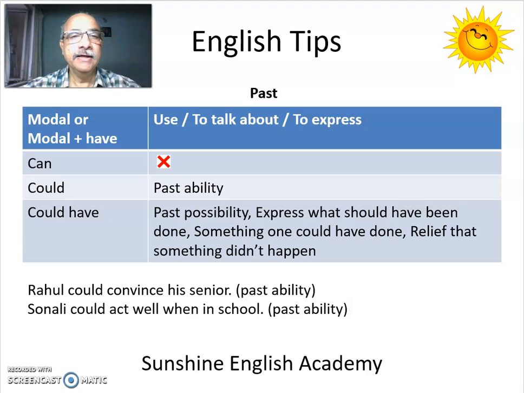Like will, can cannot be used to talk about the past. Could can be used to talk about past ability. Let's look at the examples. Rahul could convince his senior. He was able to convince his senior. Sonali could act well when in school. When she was in school, she could act well. Now, we don't know. She may or may not be able to act well now.